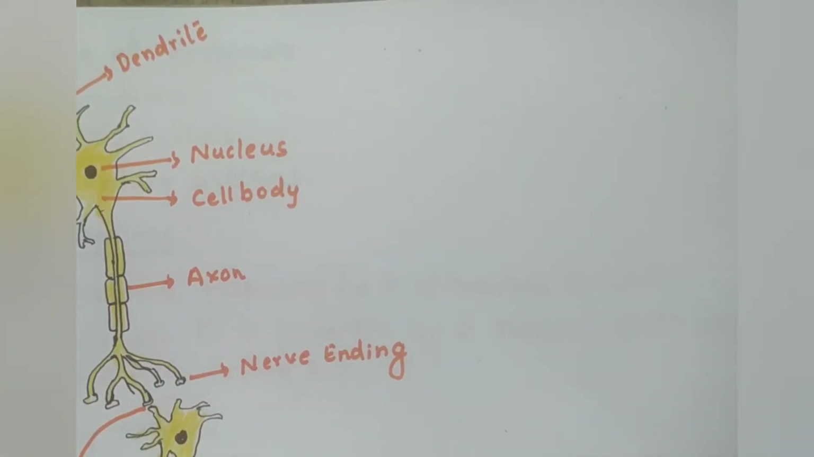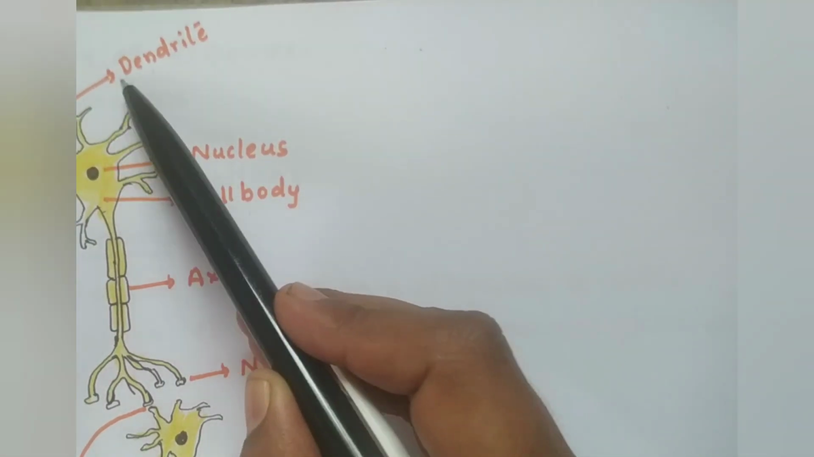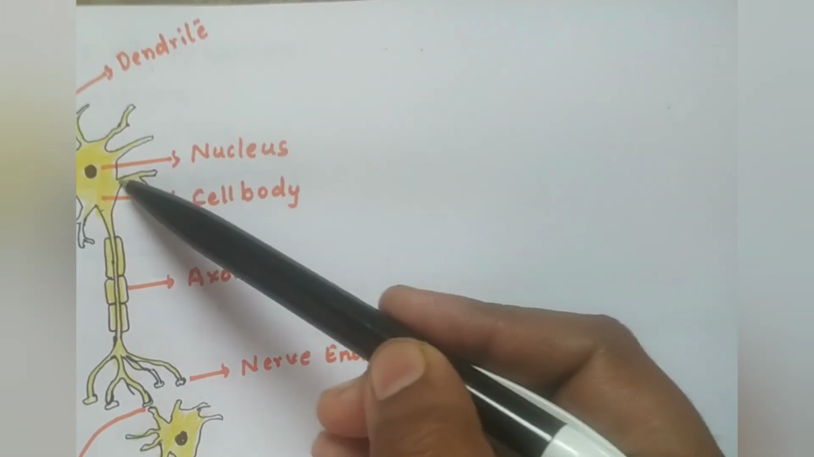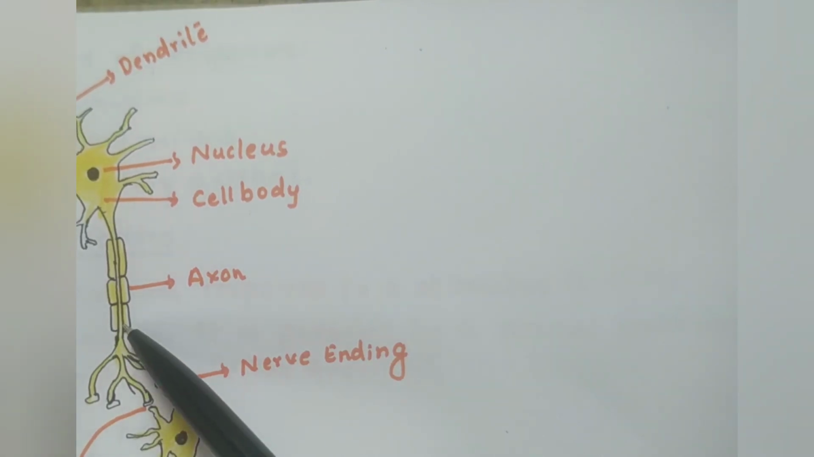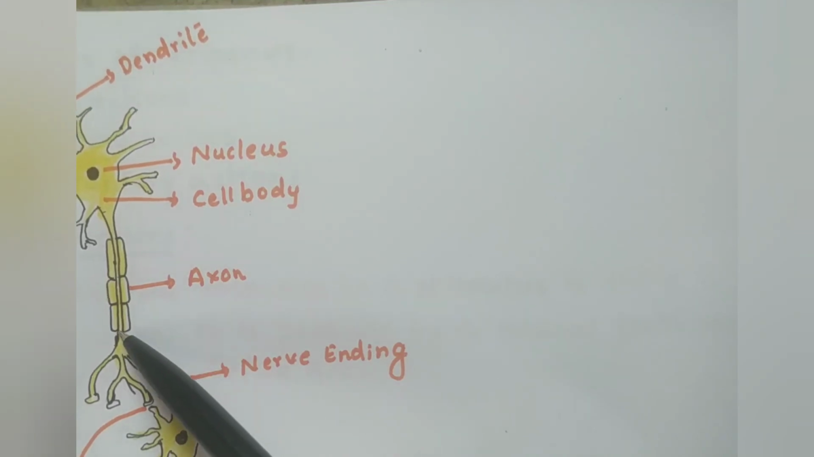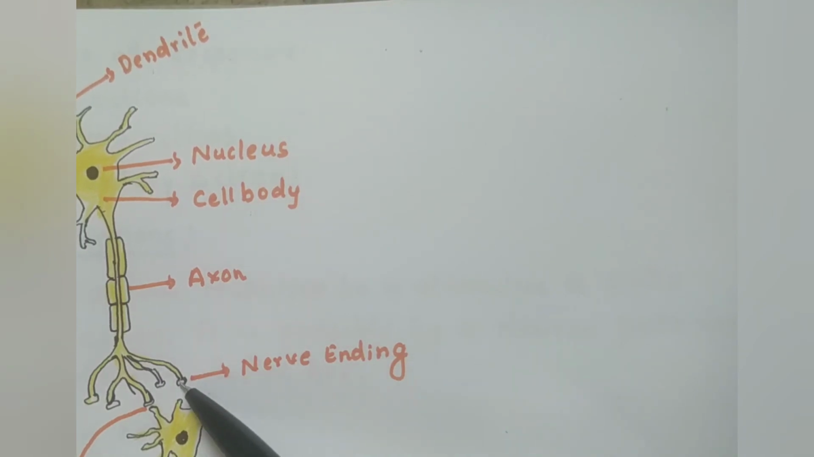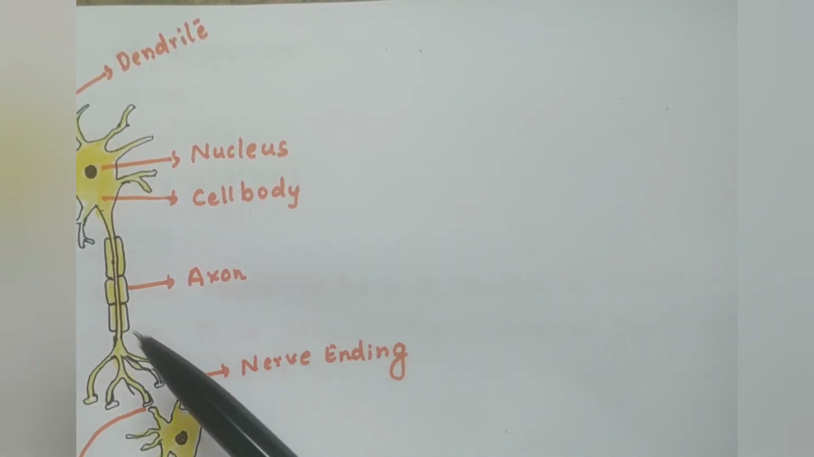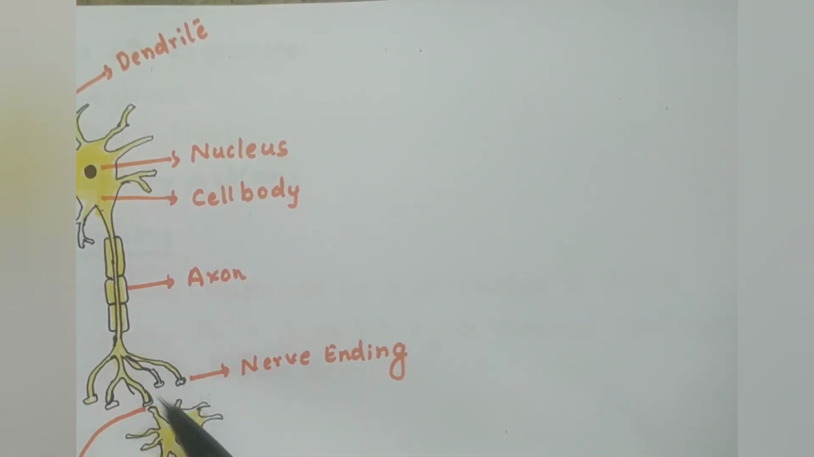So, how does the message pass from one cell to another cell? Let us study now. The dendrite is the part which receives the message, and in the axon, the message passes in the form of electrical impulse. And next, when it comes to the nerve ending, it releases some chemicals. Then the message will be in the form of chemical in the synapse. Synapse is the gap between two nerve cells.